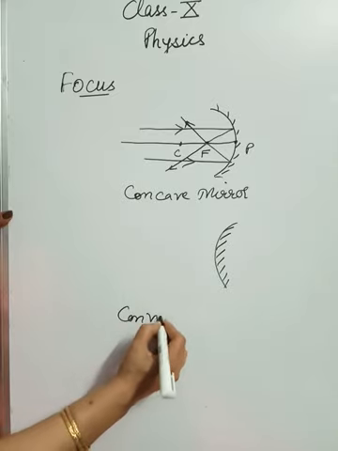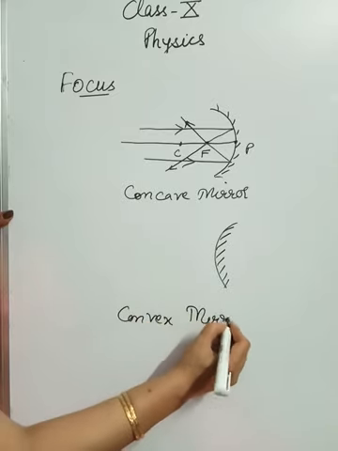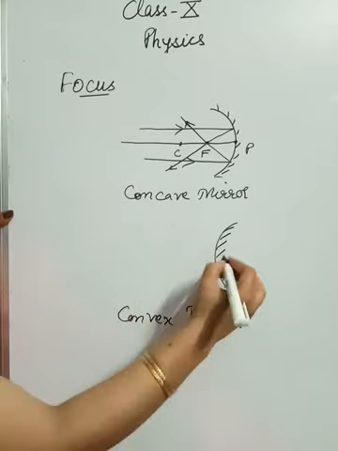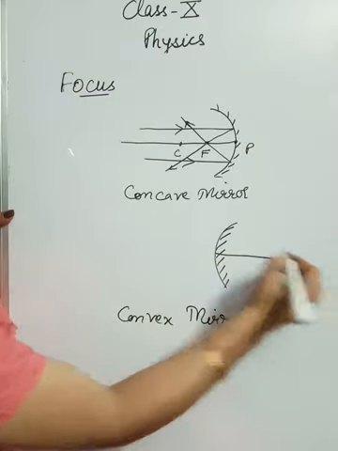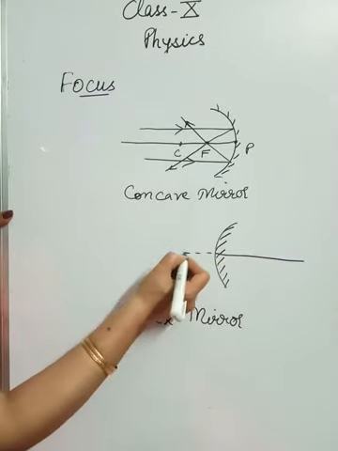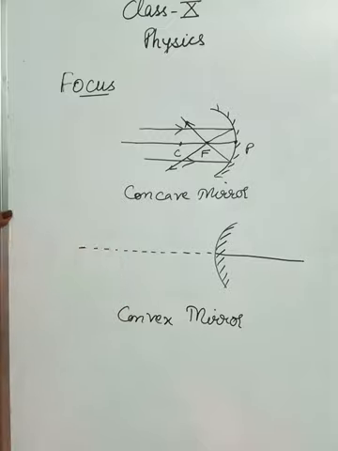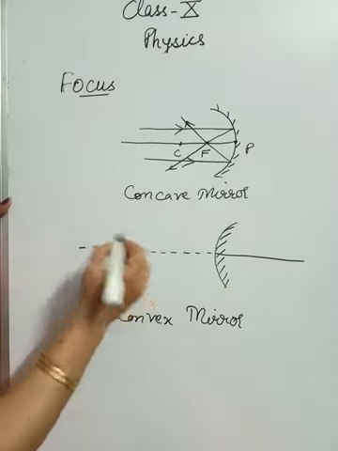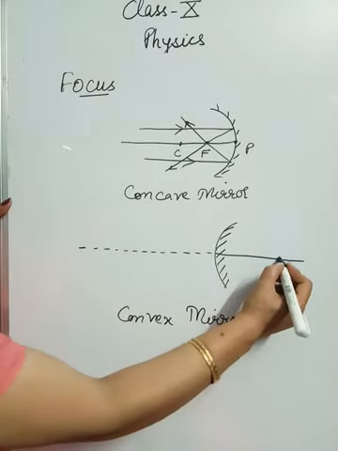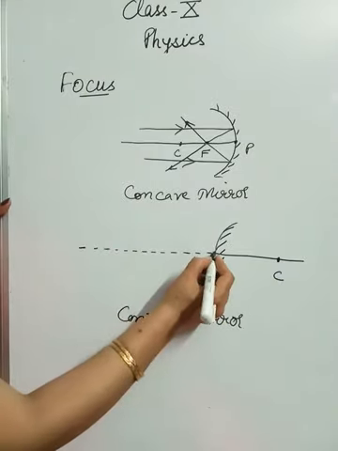Okay, and now for the convex mirror. For the convex mirror, now see, its principal axis will lie in this way. Since it is an imaginary line, we can make it in this way also. Okay, so all the rays, now see how we are going to define it. Let us suppose this is the center of curvature and this is the pole.